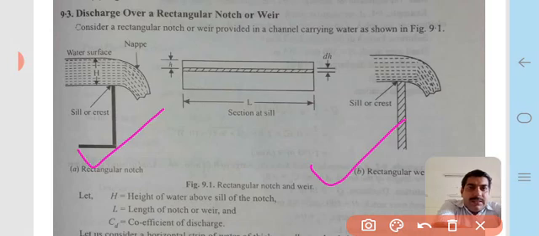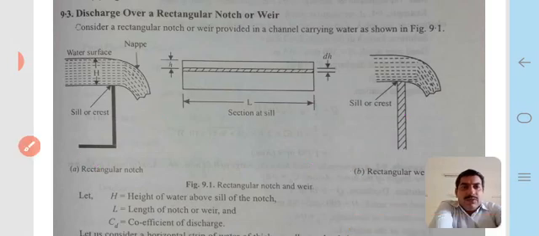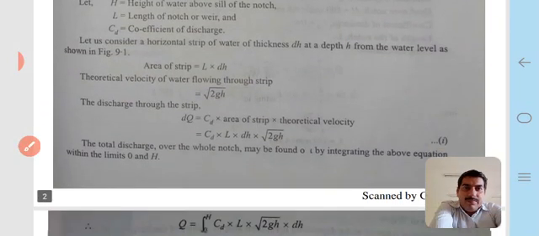Now let us consider the height of water above the sill of the notch as capital H, L as the length of the notch or weir, and CD as the coefficient of discharge. Let us assume this terminology in the diagram.